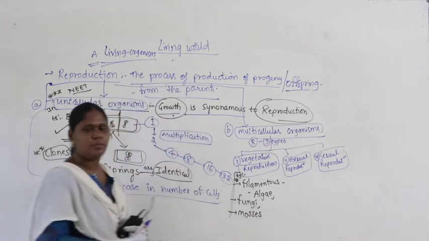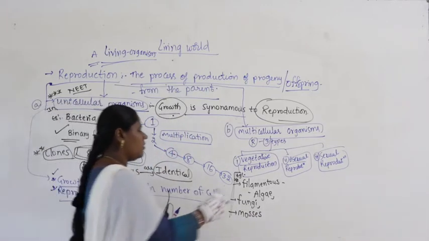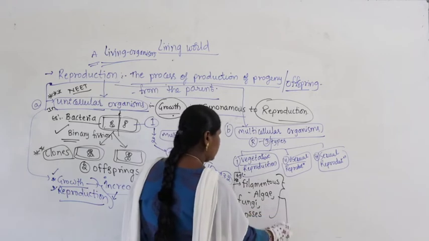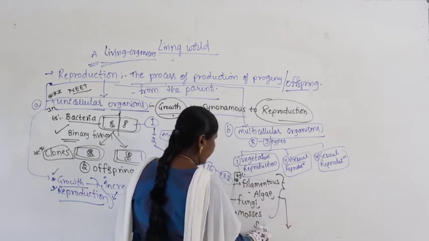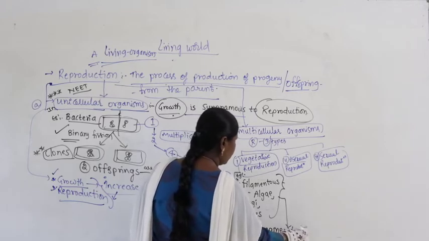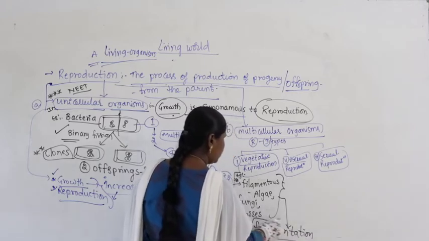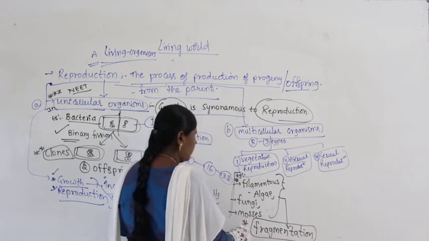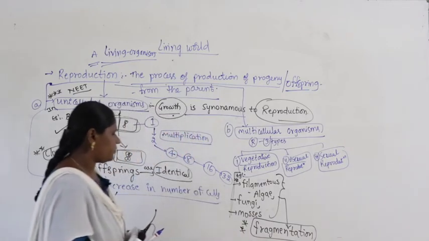Mosses come under bryophytes. Now these all undergo a phenomenon called fragmentation; vegetatively they reproduce by the process called fragmentation.